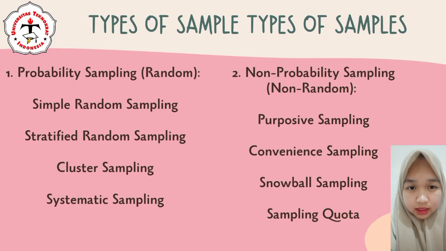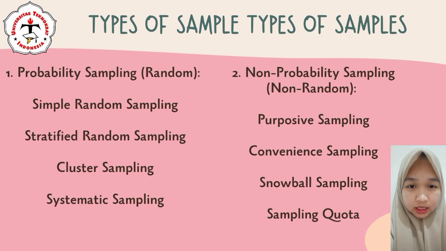Types of sampling: probability sampling and non-probability sampling. Probability sampling, or random sampling, is a sampling technique in which each member of the population has an equal chance of being selected. This method is considered more objective because it is random. An example is simple random sampling, where each individual is selected randomly without considering special characteristics.